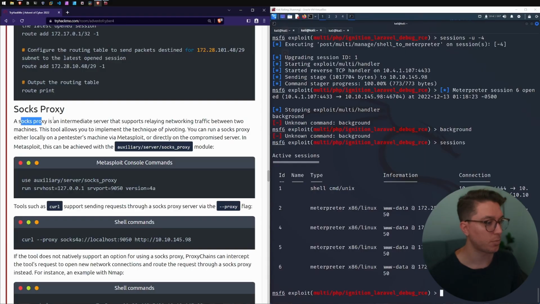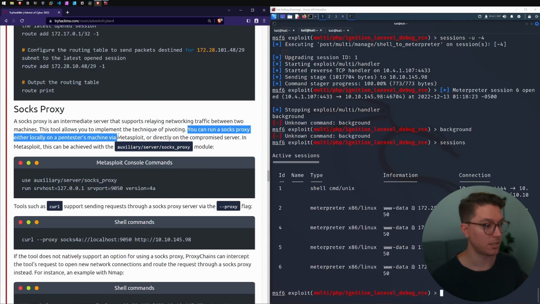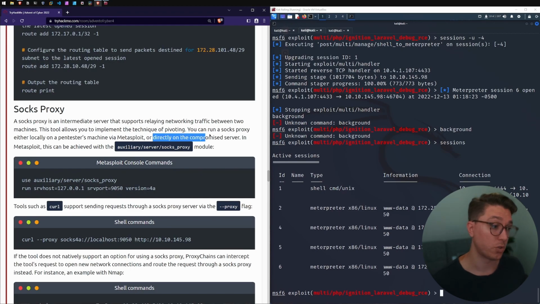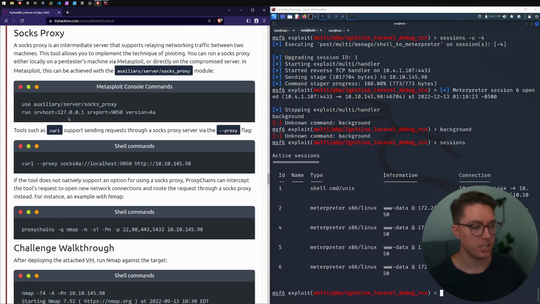The next section is SOCKS proxy. A SOCKS proxy is an intermediate server that supports relaying network traffic between two machines. This tool allows you to implement the technique of pivoting. You can run a SOCKS proxy either locally on a pen tester's machine via Metasploit, or directly on a compromised server. In Metasploit, this can be achieved with the auxiliary server SOCKS_proxy module. All right, I'm just going to leave this.